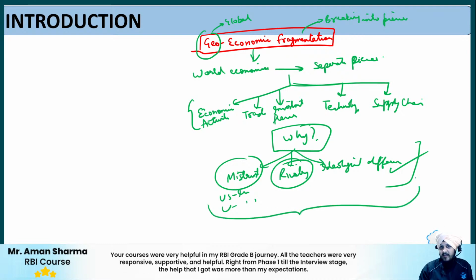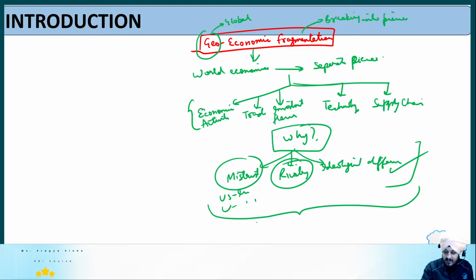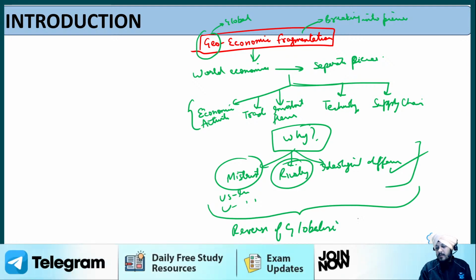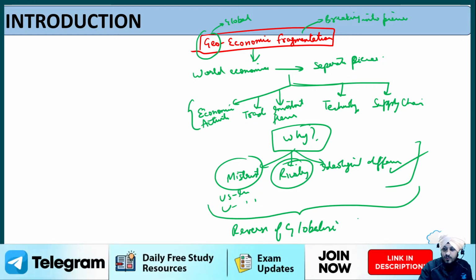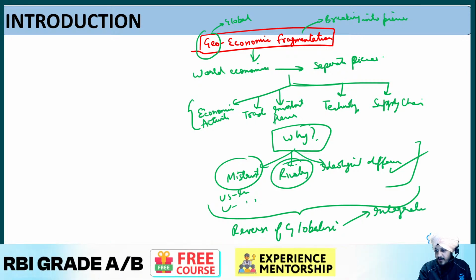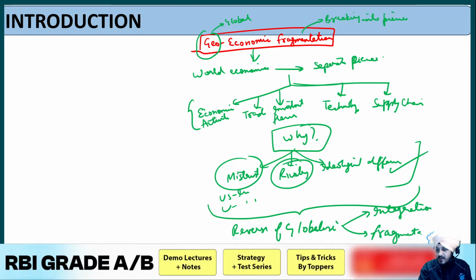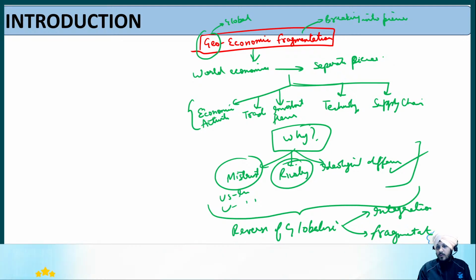If you want to summarize it, it is basically a reverse of globalization. Why is it a reverse of globalization? Because when we talk about globalization, what is globalization? Globalization talks about integration of different countries, whereas geo-economic fragmentation talks about the fragmentation of different countries into small pieces based on ideologies, or based on rivalry, whatever the reason is.